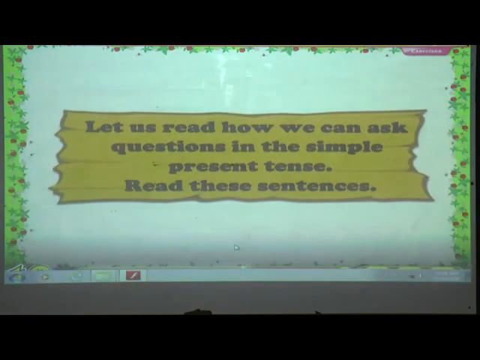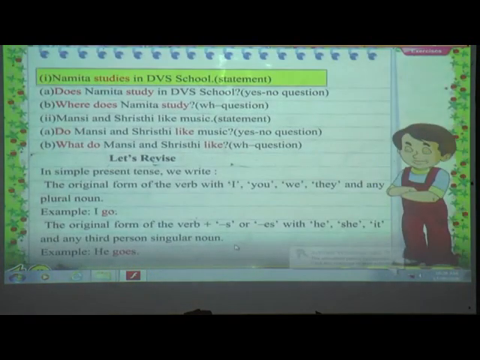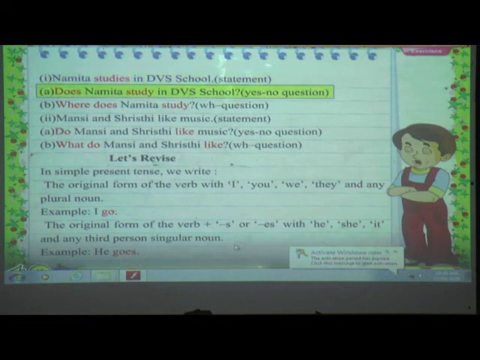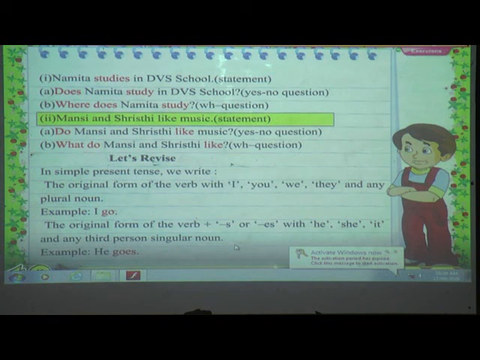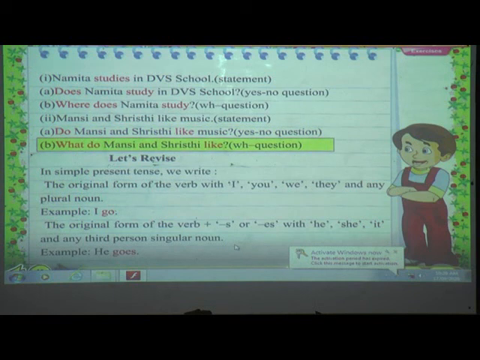Let us read how we can ask questions in the simple present tense. Read these sentences. Lalita studies in DBS school. Statement. Does Lalita study in the DBS school? Yes/no question. Where does Lalita study? Verb question. Mansi and Shrishti like music. Statement. Do Mansi and Shrishti like music? Yes/no question. What do Mansi and Shrishti like?